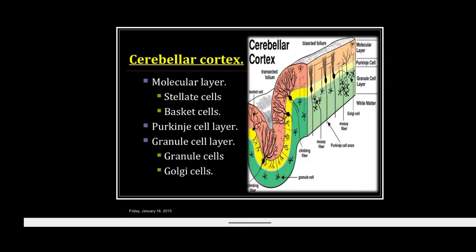So first, the molecular cell layer. The molecular cell layer contains nerve endings and nerve cells. The nerve endings contain the dendrites of the Purkinje cells, the axons of the granular cells, and the afferent fibers from the inferior olivary nucleus, which ascend into this layer as climbing fibers and form synapses with the dendrites of the Purkinje cells.